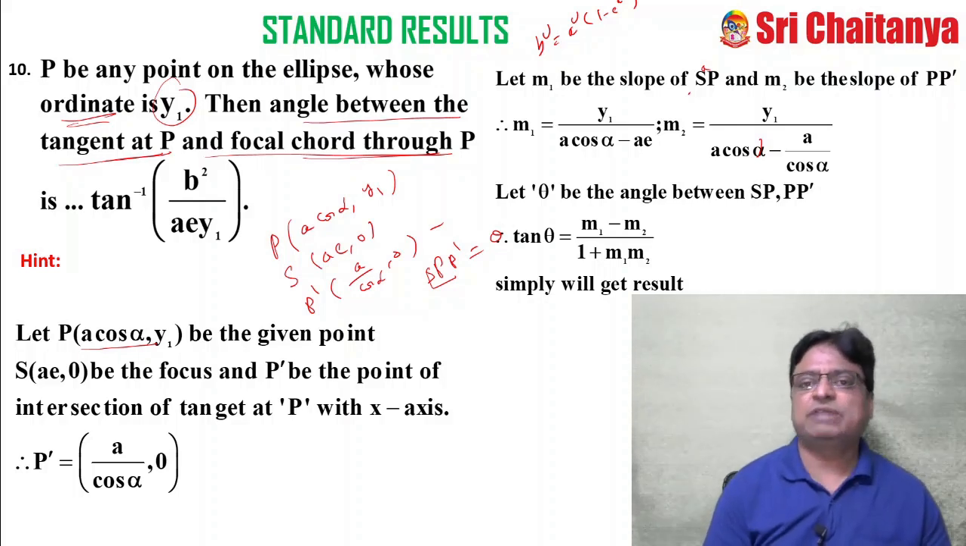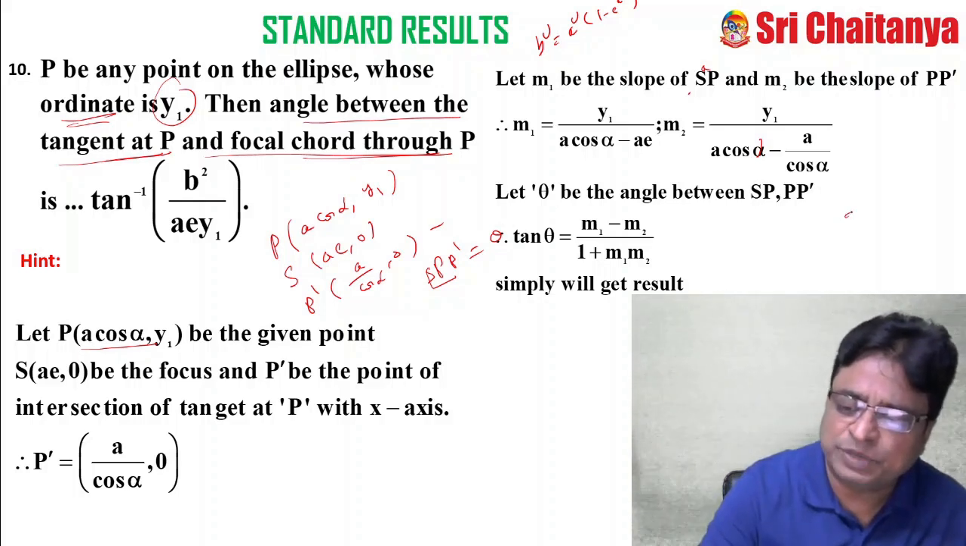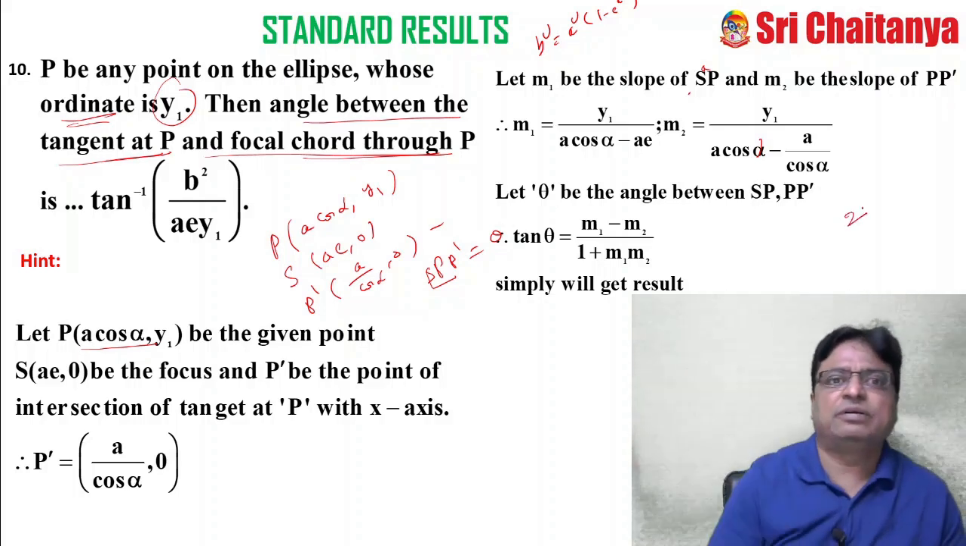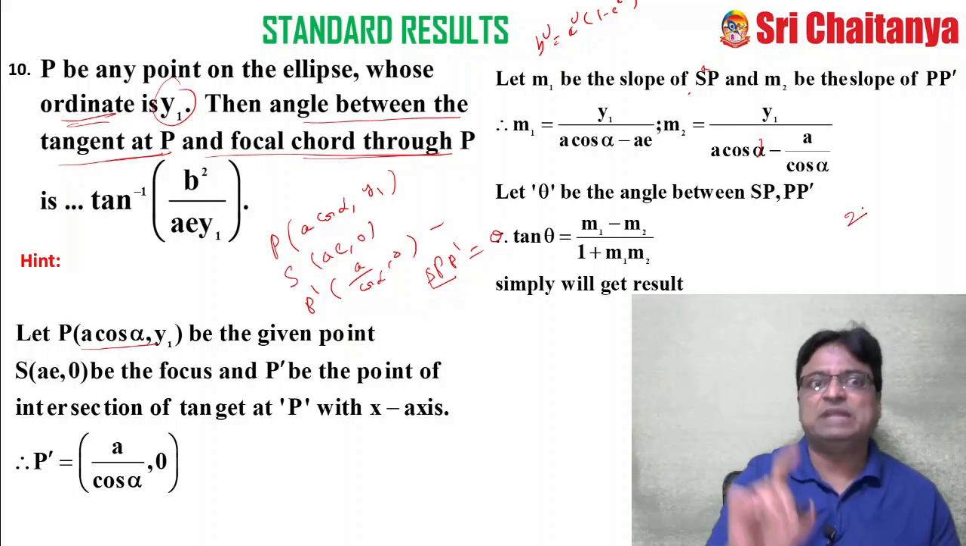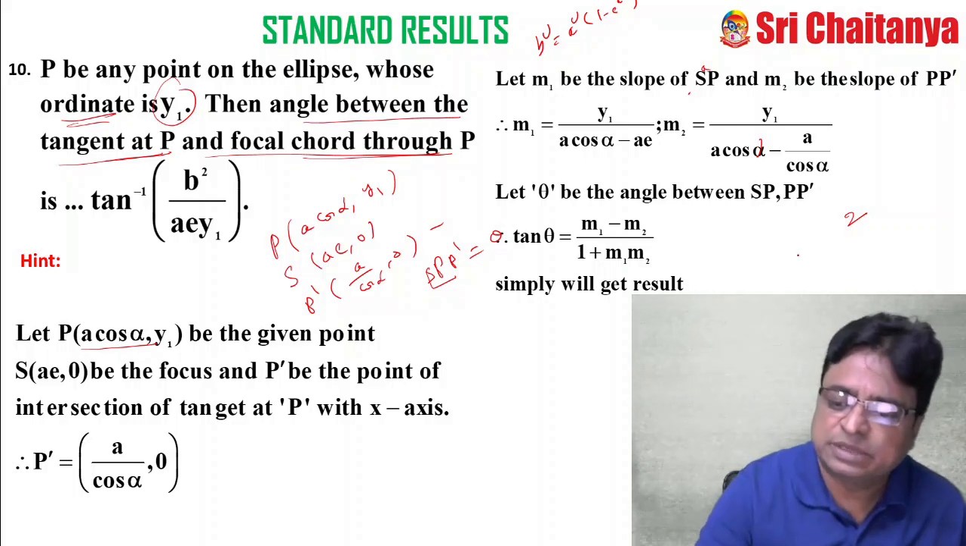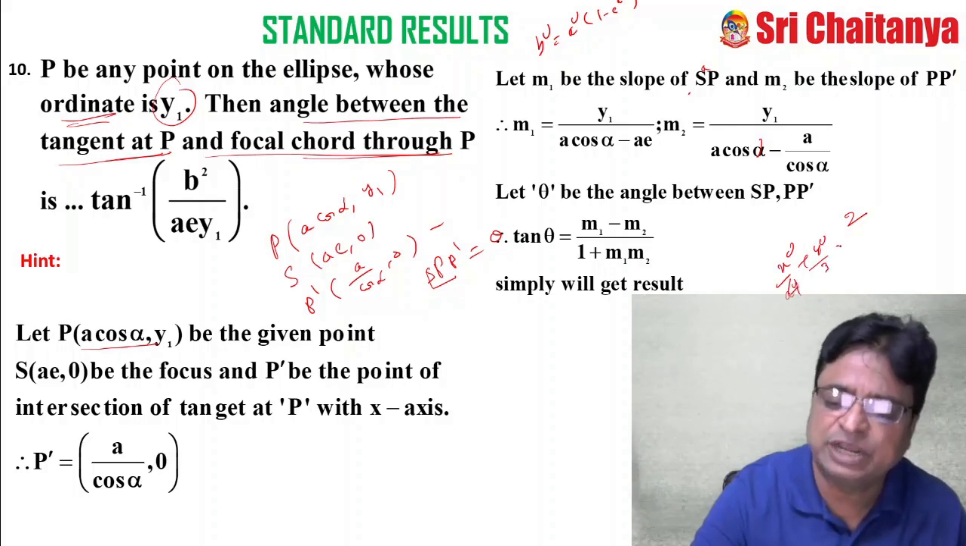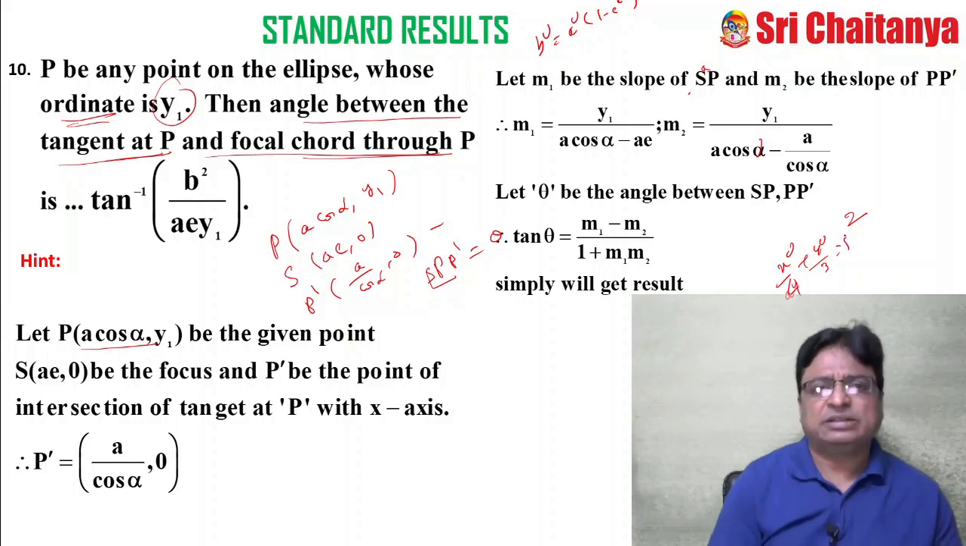So with this also they will ask sometimes, suppose they will give, let y1 be the ordinate of any point on the ellipse x square by 4 plus y square by 3 equal to 1. And it's the same thing.